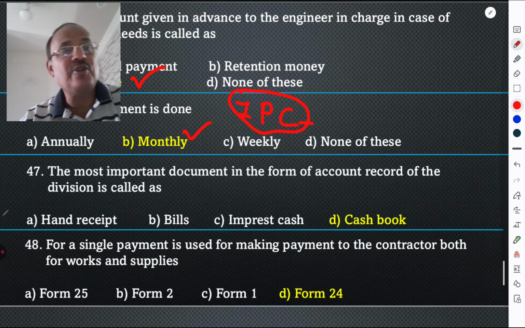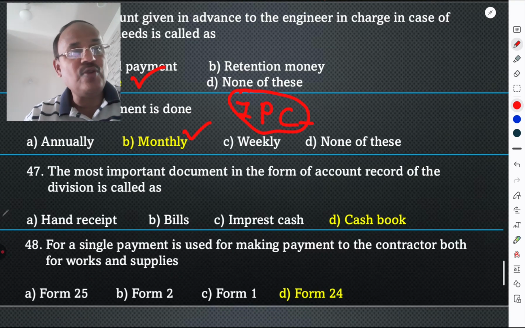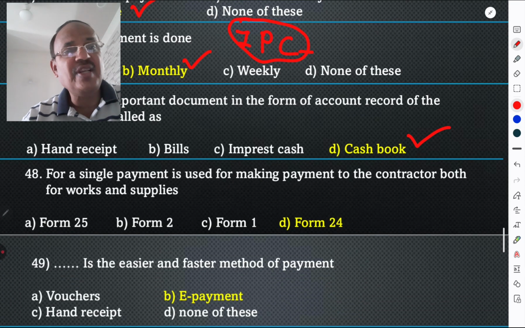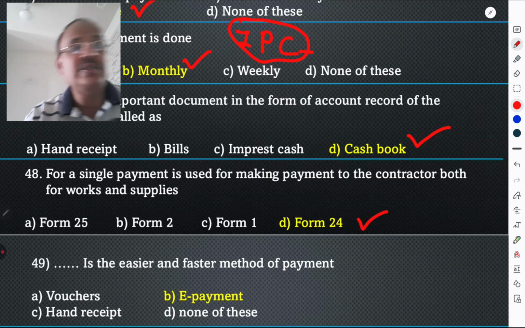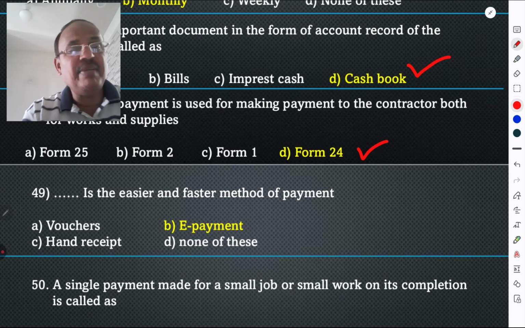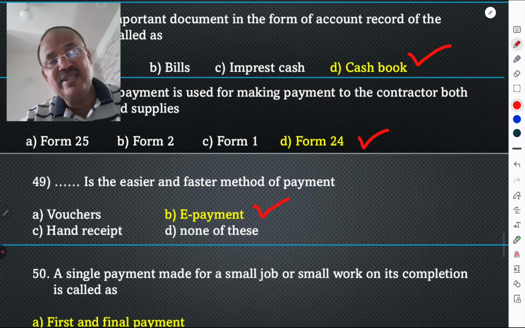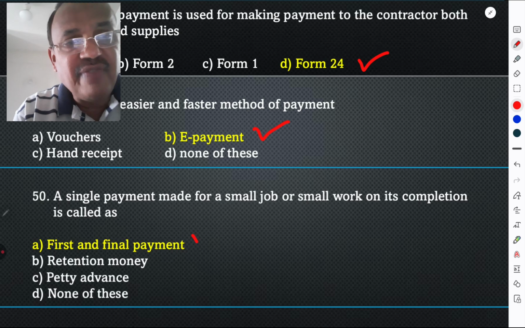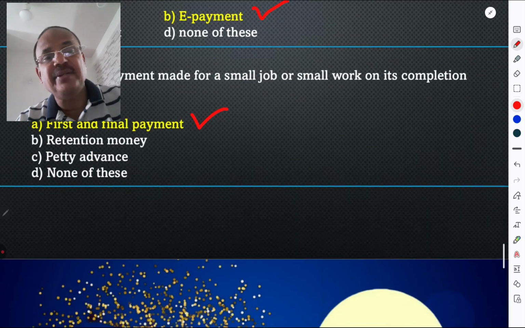The most important document in the form of account record of the division is called the cash book. It is very important. Account of division. For a single payment made to the contractor both for the works and supplies, form number 24 is used. E-payment is the easier and faster method of payment. All the time e-payment is faster. A single payment made for a small job or small work on its completion is called a first and final bill or first and final payment.